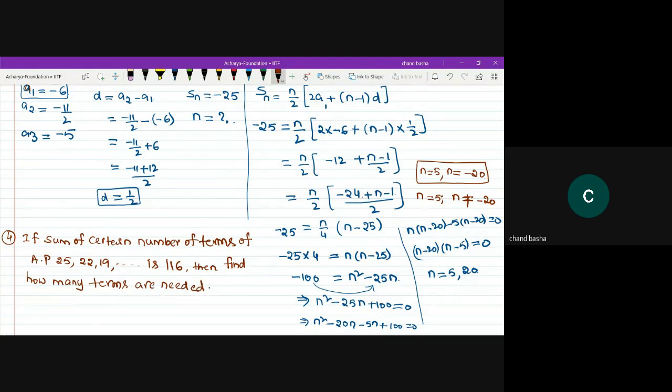It is also the same as the previous question, so let us practice it. What is the required value?